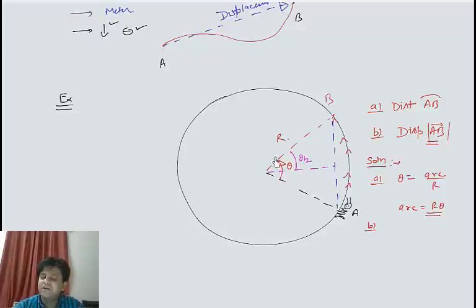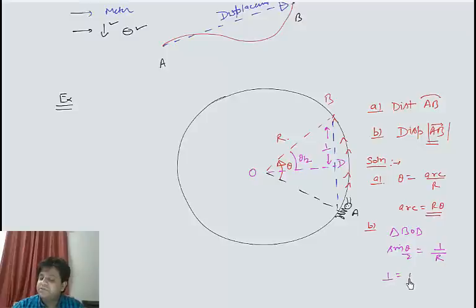This is the radius of the circle, and I can write that in triangle BOD, sine theta by 2 is equal to perpendicular upon hypotenuse.